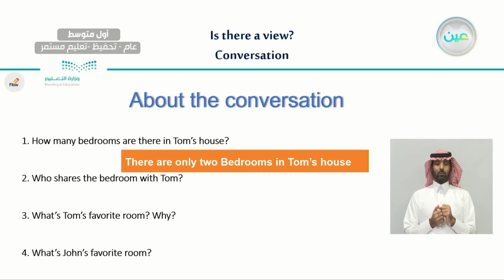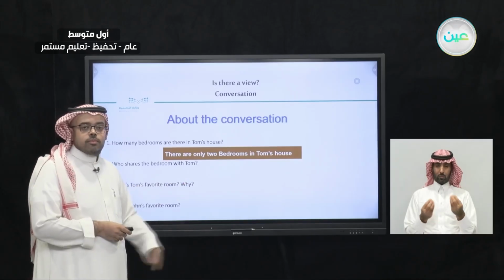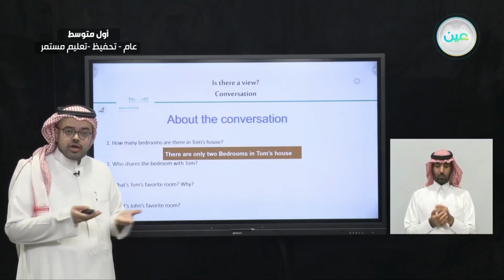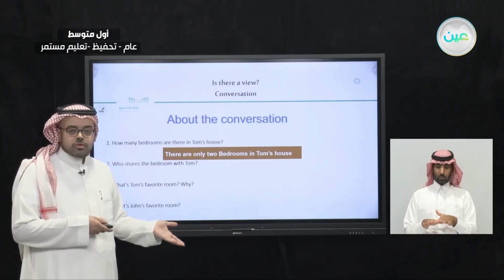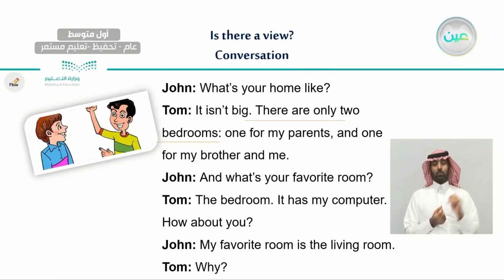Now let's move on to the second question. Who shares the bedroom with Tom? Let's go back to the conversation and see who shares the bedroom with Tom. Tom says, I have 2 bedrooms, one for my parents and one for my brother and me.